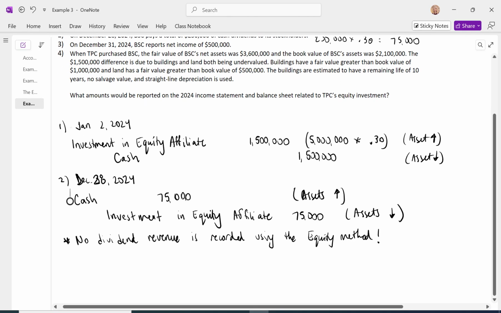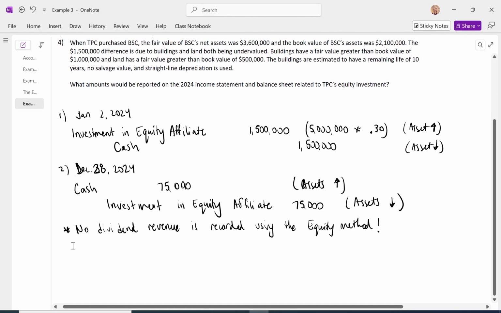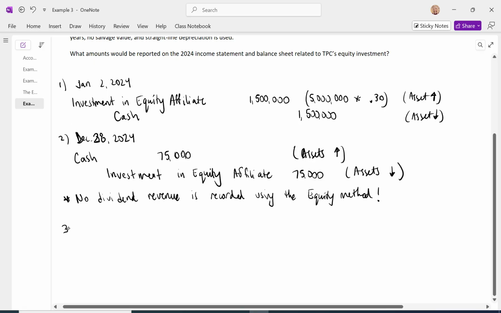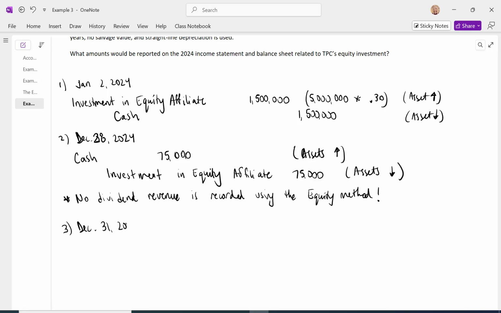Three, on December 31st, BSC reports net income of $500,000. Okay, so what do we know about when using the equity method? When our investee reports net income, our percentage of that is going to increase the investment in equity affiliate, that asset account.